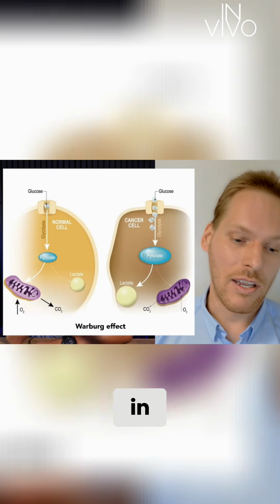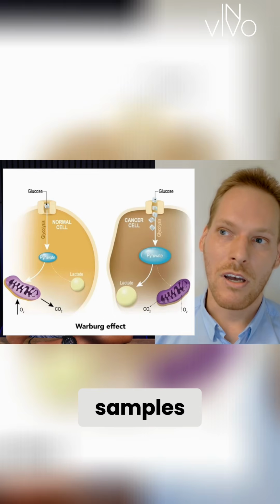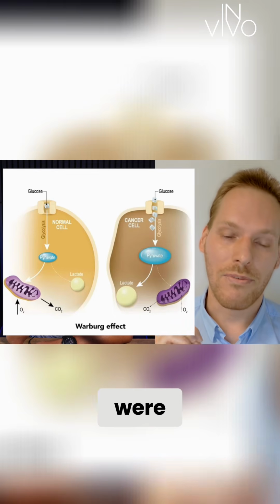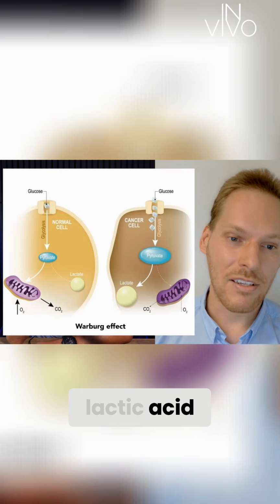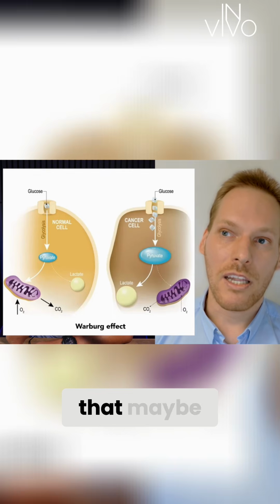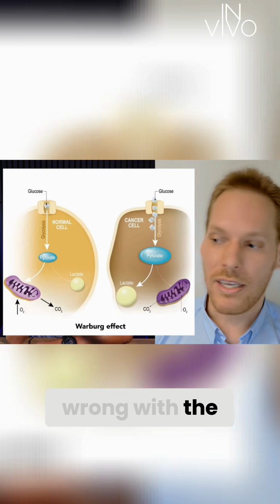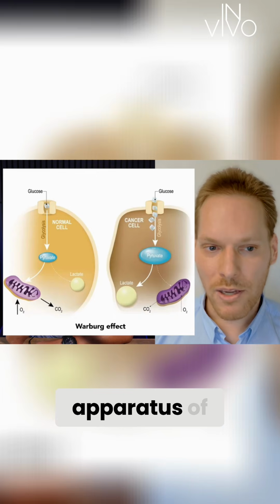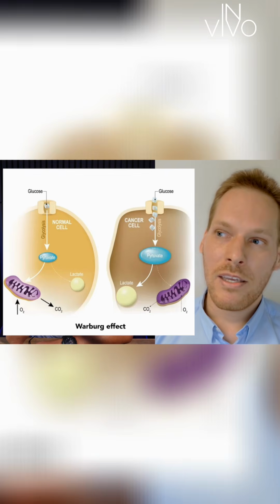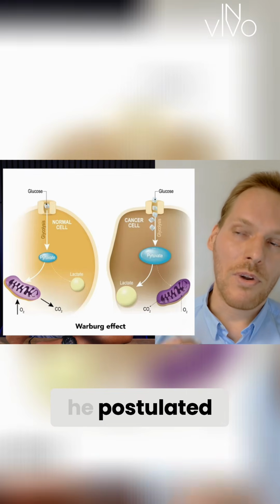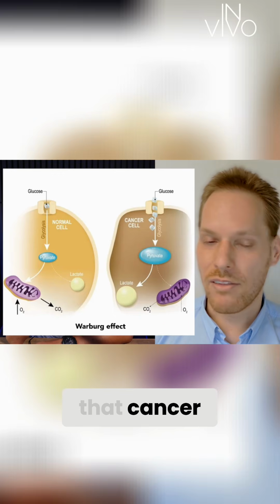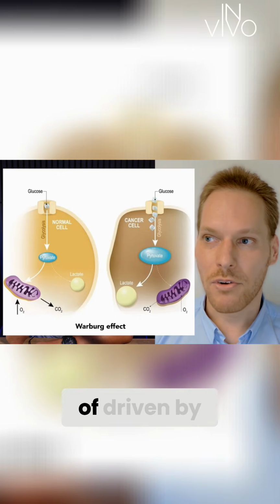So cancer cells in that time, from tissue samples, from spontaneous tumors, he observed that these cells were fermenting, were producing lactic acid despite sufficient oxygen, even in hyperoxia. So he postulated that maybe there's something wrong with the respiratory apparatus of the cell. This was both in vitro and in vivo. And he postulated that this might be sort of the underlying problem, the metabolic problem that cancer cells are sort of driven by.